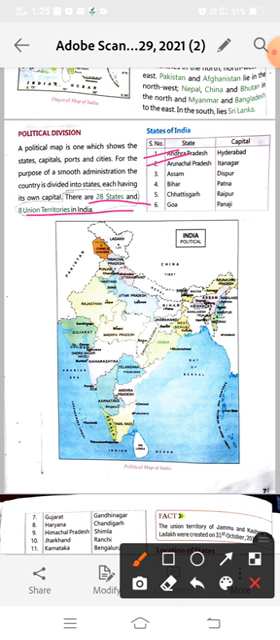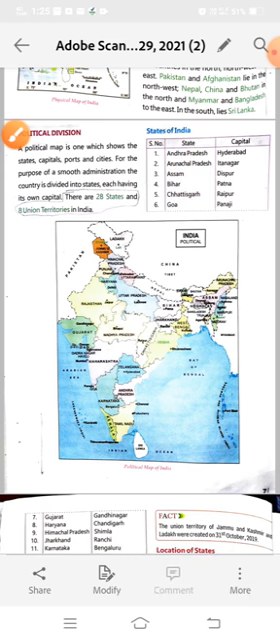Andhra Pradesh is in the south. The names are given here according to alphabet, not as direction. So first given here are Andhra Pradesh, Arunachal Pradesh, Assam, Bihar, Chhattisgarh, Goa. And see, the capital is also given here.